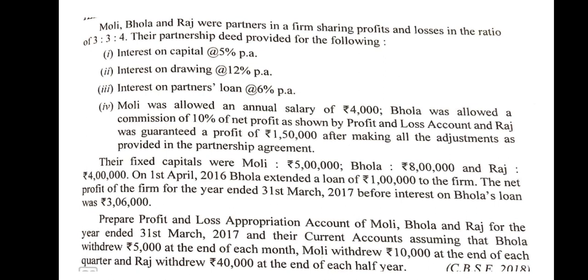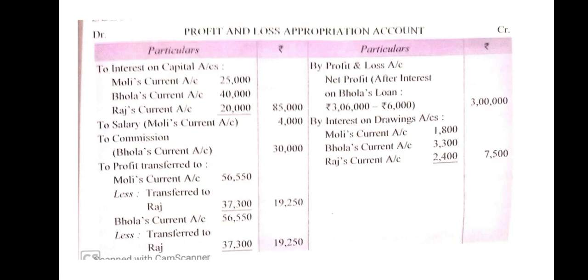You know that the profit and loss appropriation account is prepared by the partnership firm. As per its rules, it is a nominal account, so all expenses and losses will be debited and income will be credited. Now start the profit and loss appropriation account. First, on the credit side, by profit and loss. The profit has been given before interest on loan, so interest on loan is deducted from the profit: 3,06,000 less 6,000 interest on loan, so profit will be 3 lakh.